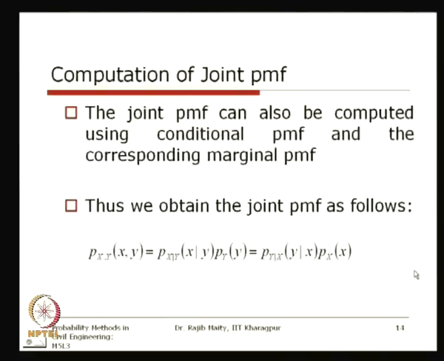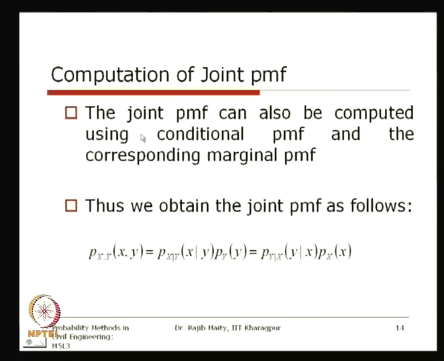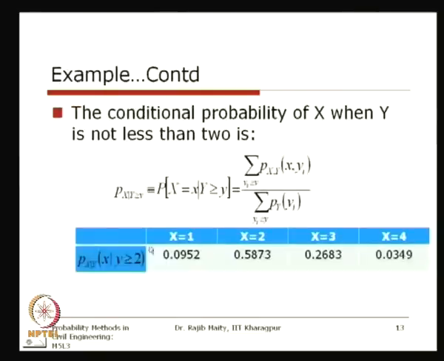Now, as I was mentioning at the start, how can we relate the conditional to the joint? Mathematically, the joint PMF can also be computed using the conditional PMF and the corresponding marginal PMF. From this equation, this is the joint and this is the marginal, so the marginal multiplied by the conditional distribution will give you the joint.